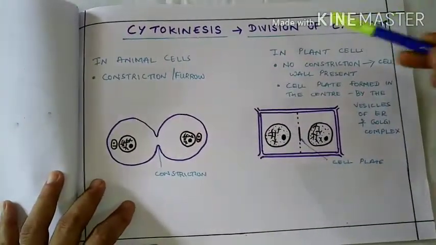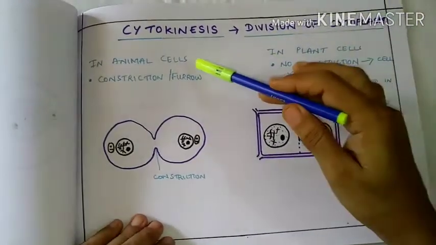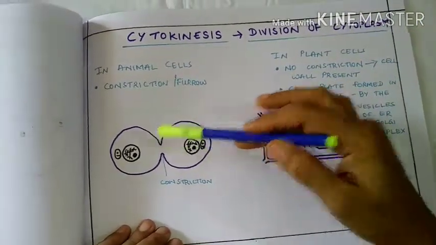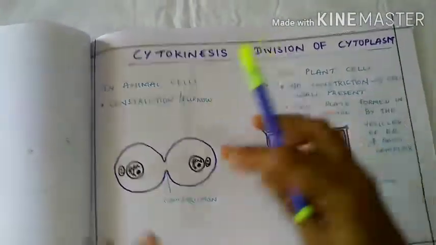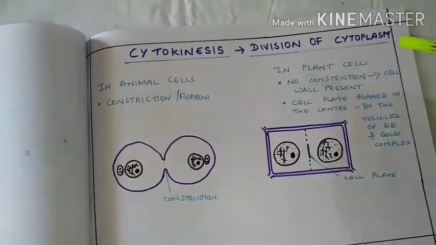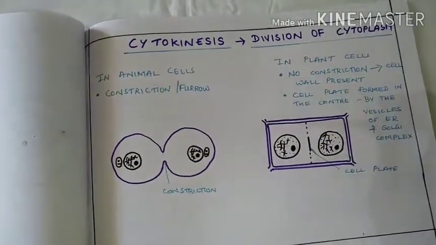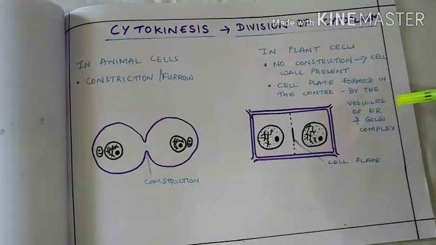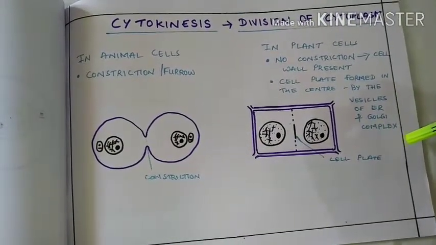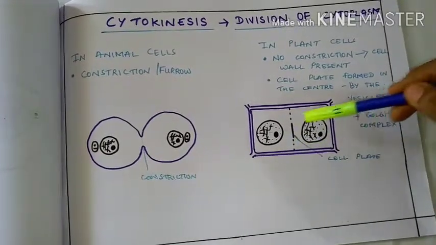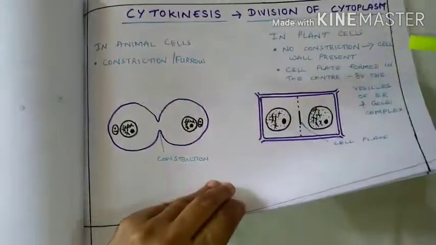Immediately after that, division of the cytoplasm, also called cytokinesis, takes place. In animal cells, it is by the formation of a constriction or a furrow which develops towards the inside and splits the cell into two. In plant cells, because of the presence of a rigid cell wall, a furrow is not formed. Instead, the vesicles of endoplasmic reticulum and Golgi complex produce cell plates which are laid in the center, which later develop towards the sides and split the cytoplasm into two.